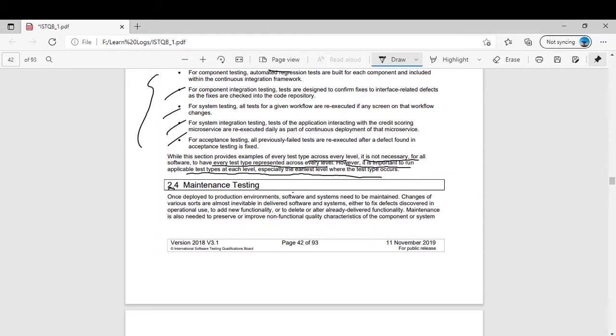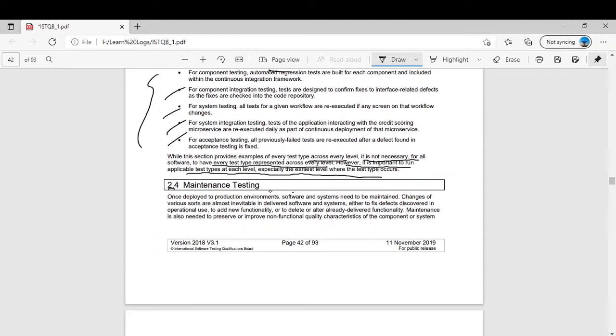So we will also see in this video about impact analysis: how we will find the impact, how we will calculate the impact of changes or maintenance, and then how we will run the regression testing. It is a very critical topic as far as maintenance testing is concerned. So we will read it.